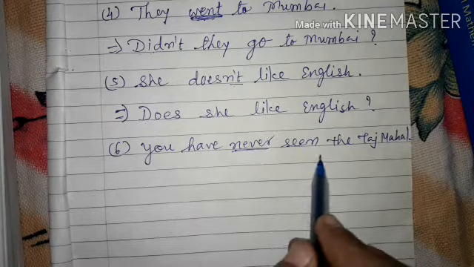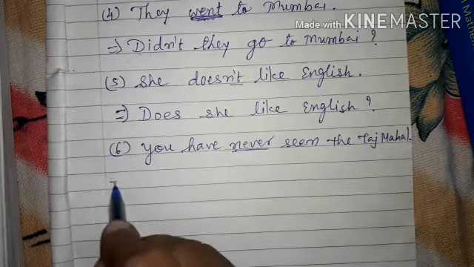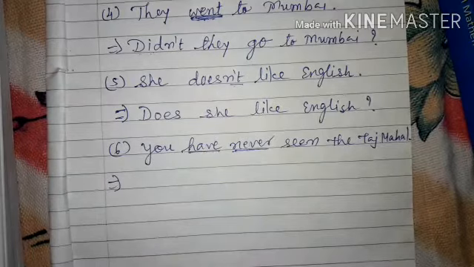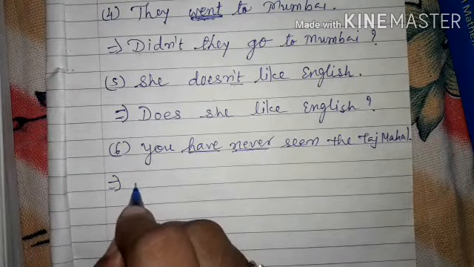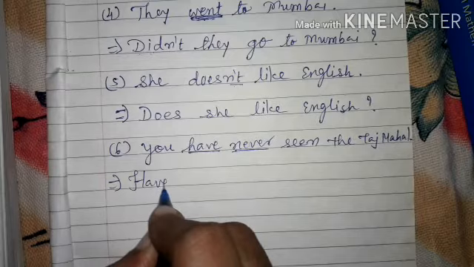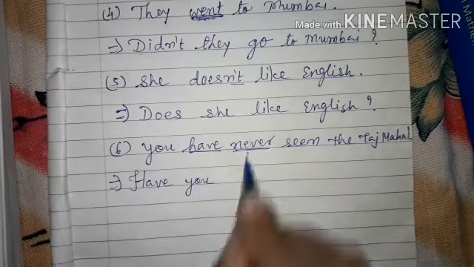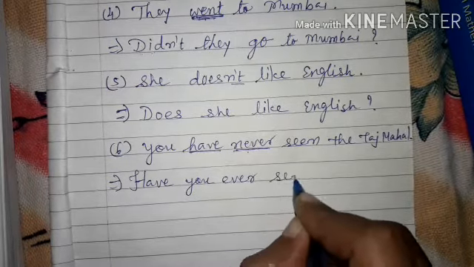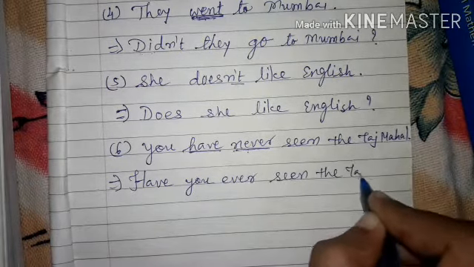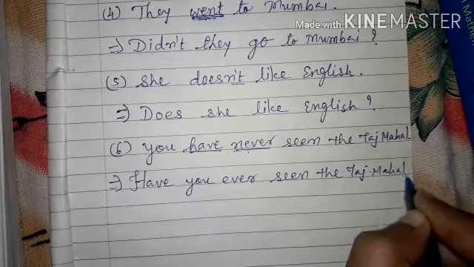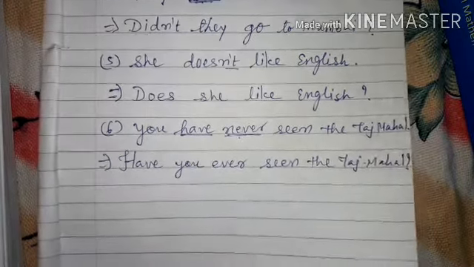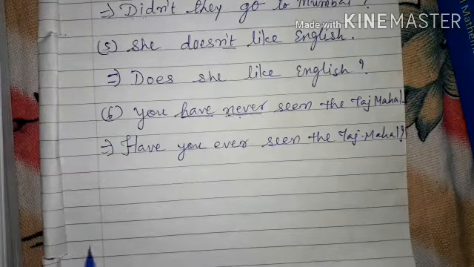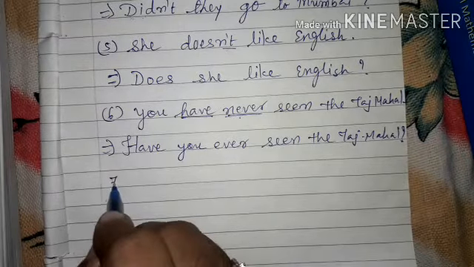As your statement is a negation, our interrogative sentence will be in affirmation. So we have to use the helping verb in the beginning. Have you ever seen the Taj Mahal? See, it is very easy if we go from point to point. Now next, question number 7.